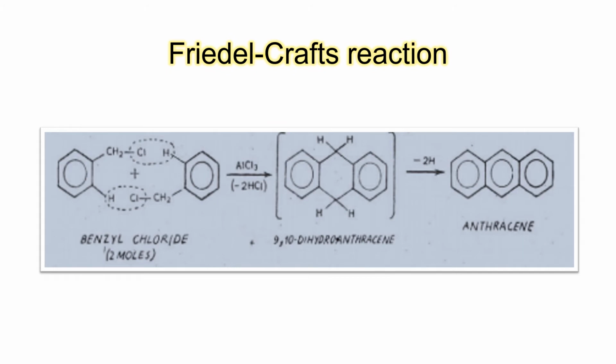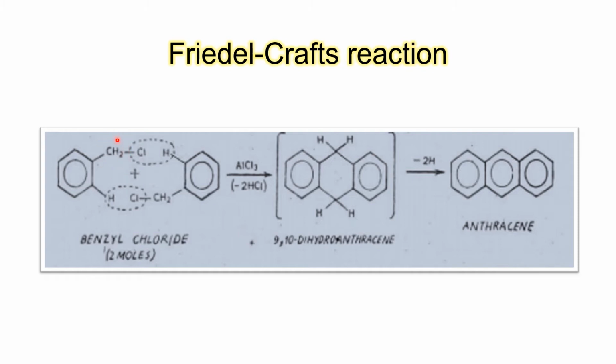In synthetic methods, we have Friedel-Crafts reaction, wherein you can see two molecules of benzyl chloride, that is a benzene ring and CH2Cl. So such two molecules of benzyl chloride, when they react with each other, there is loss of two HCl molecules, upon which there will be mutual electrophilic substitution reaction.